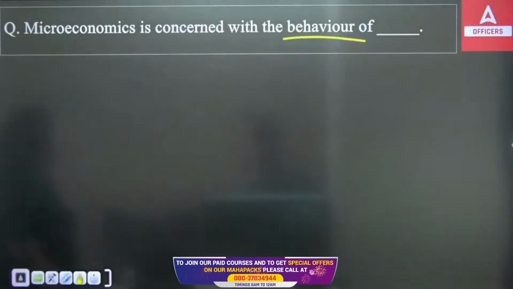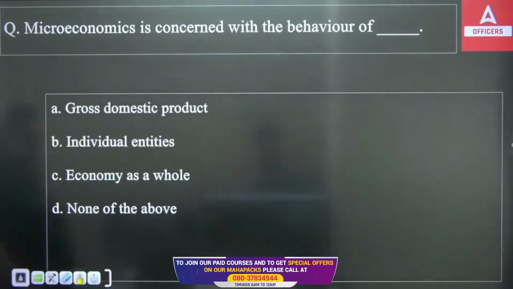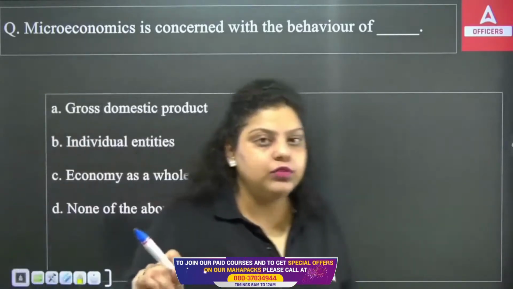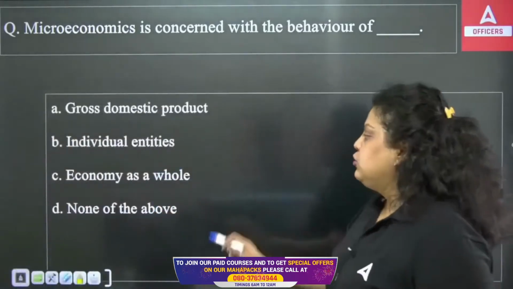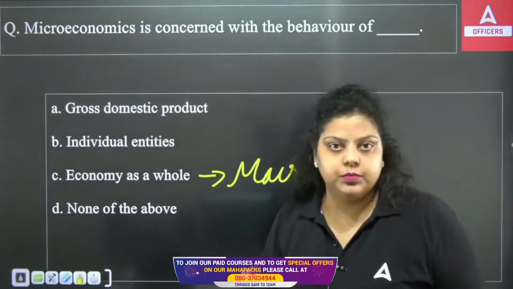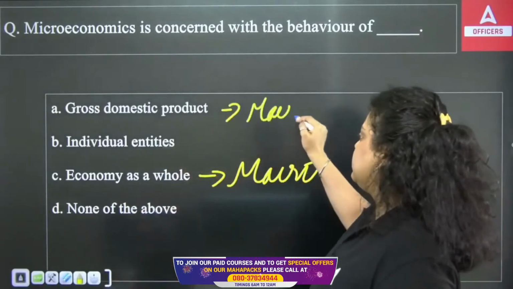Next we have here: microeconomics is concerned with the behavior of dash. So microeconomics means a study of economy as an individual. So we have four options. First, GDP; individual entity; economy as a whole; or none of the above. As I have given you already the understanding of the topic, micro and macroeconomics. So economy as a whole is a study of the whole economy. That's macroeconomics. GDP, I have just told you, is a factor of macroeconomics.